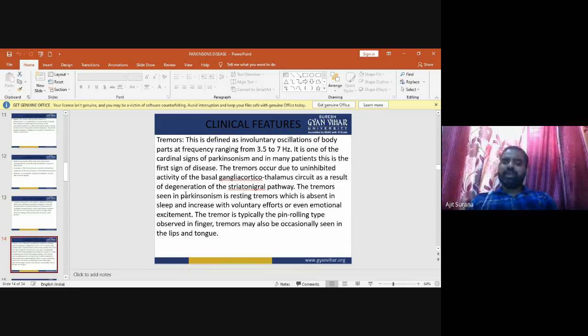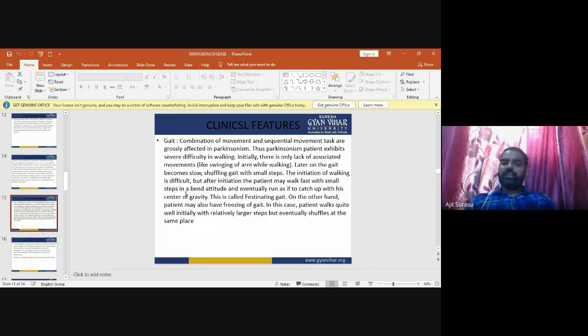The tremor is typically the pill rolling type observed in the fingers. Tremors may also be occasionally seen in the lips and the tongue. So this is related to the tremors.